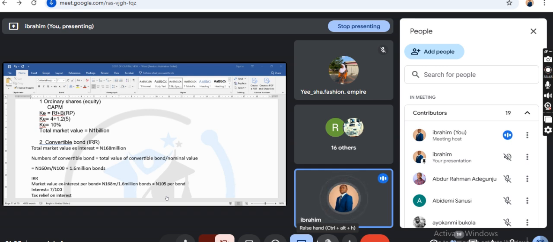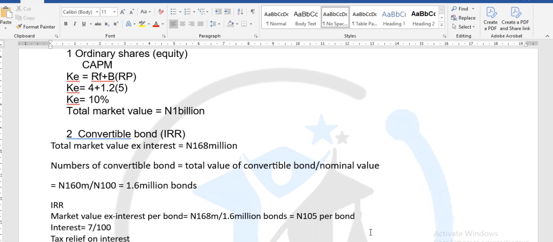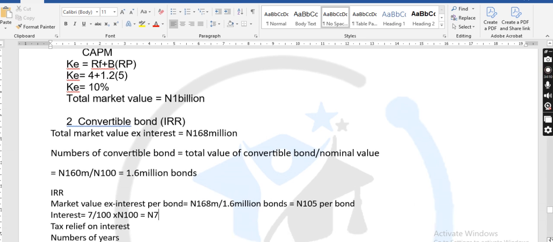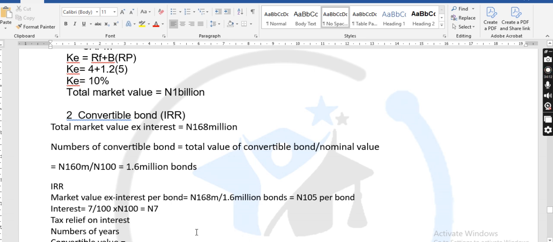If the nominal value of the convertible bond is 1,000, you multiply by 1,000 naira. Are you getting the logic? Times 100. When you multiply it, you have 7 naira. You pay 7 naira on interest.